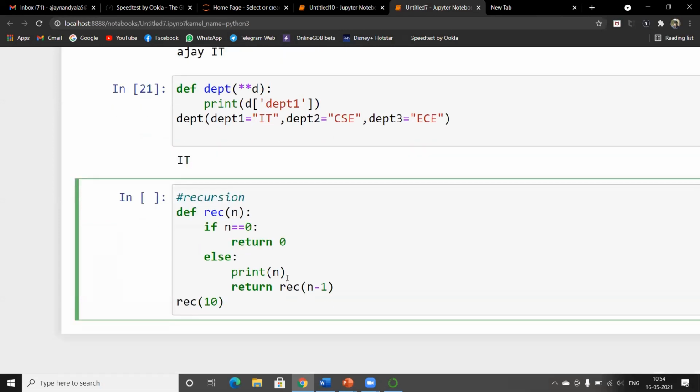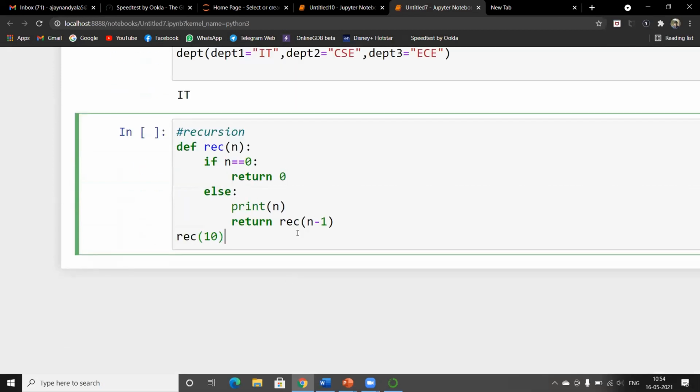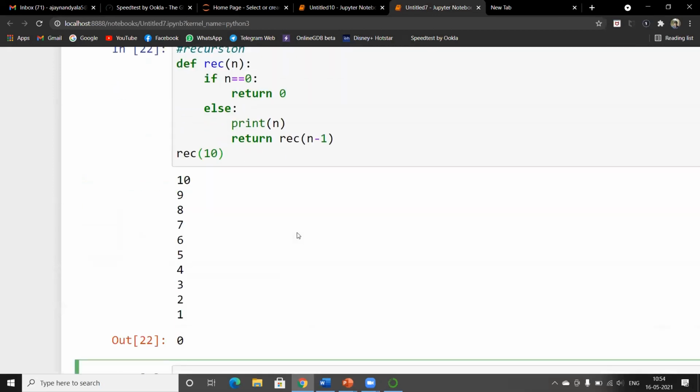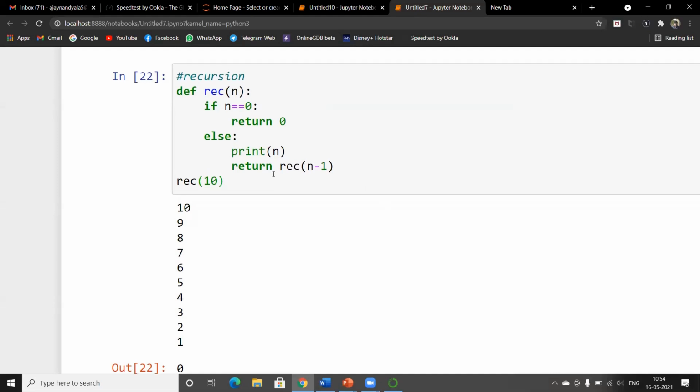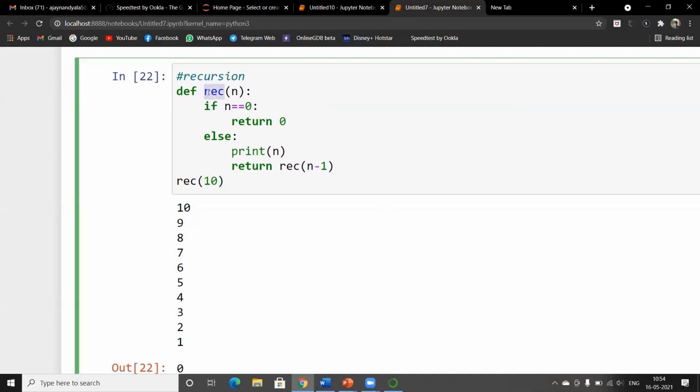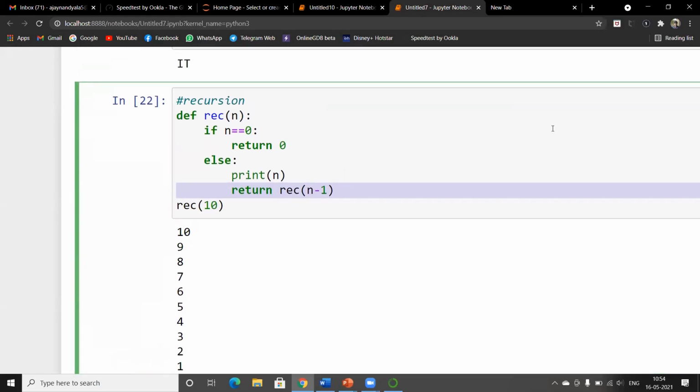We can take return 1 as well. So let's print it. As you have seen, there will be 10, 9, 8, 7, and so on. Okay. When using recursion, the function is called inside the function itself. So this is an example of recursion, and there is a question.